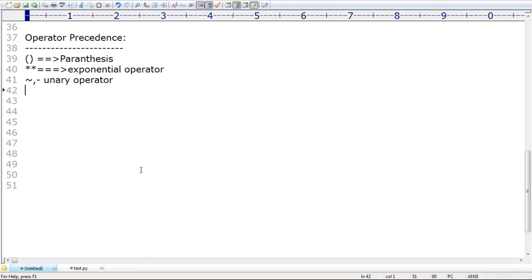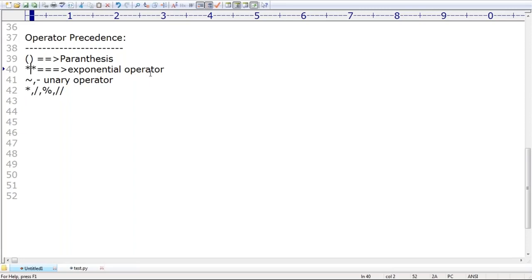Next, the star operator, then the division operator, then the modulo operator, and then floor division get the next level priority. These are arithmetic operators, but exponential gets the highest priority in Python.